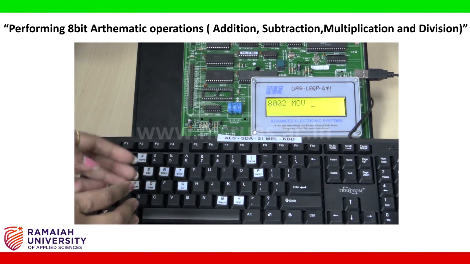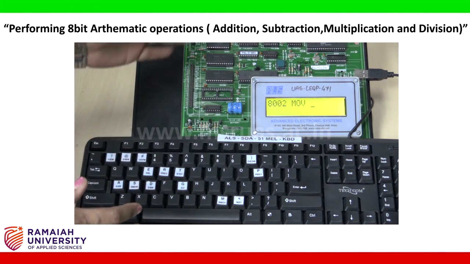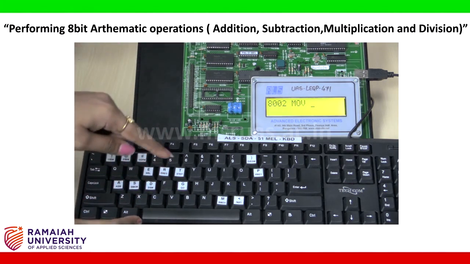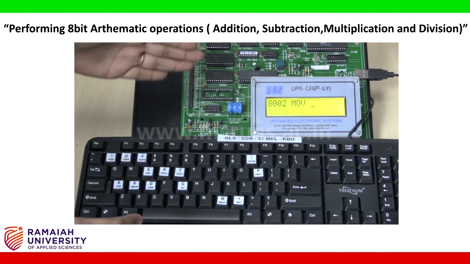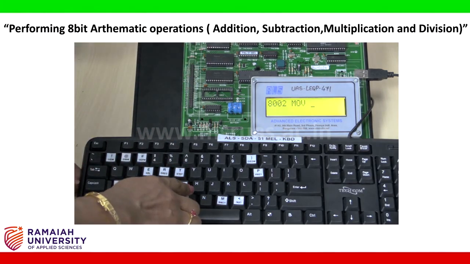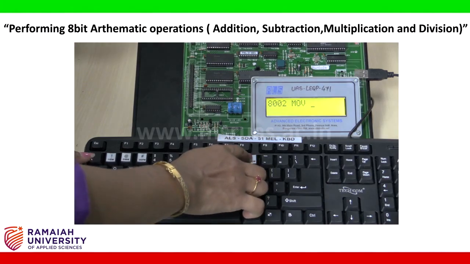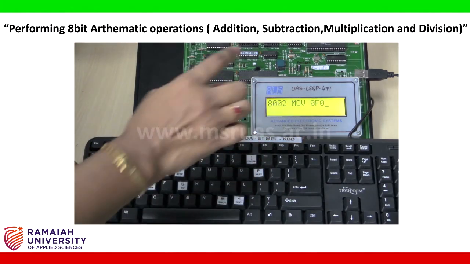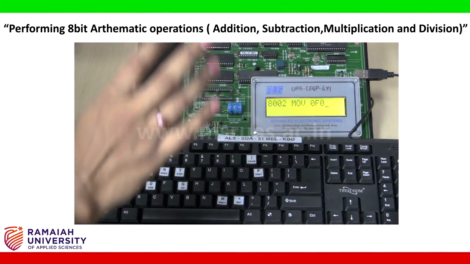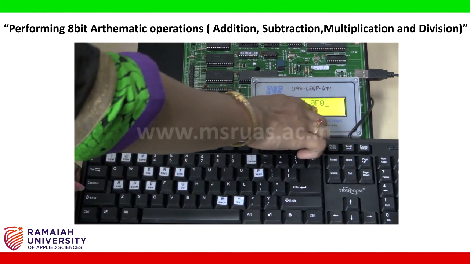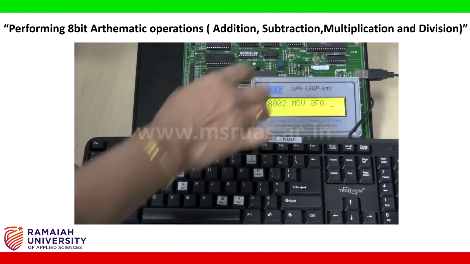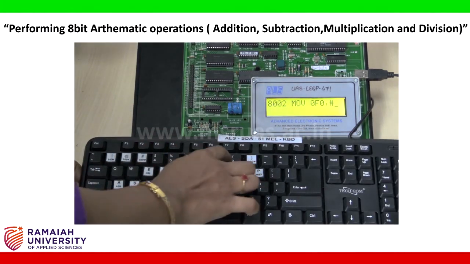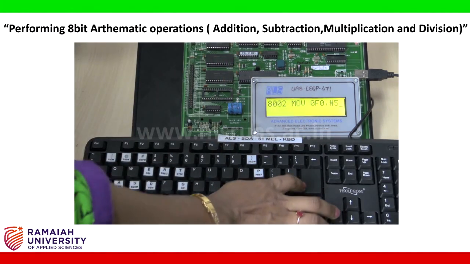There is no provision in the 8051 kit to give the register B directly. So instead of typing B, we should give its address, that is 0F0. 0F0 also means register B itself, which is the address of register B. So 0F0, #5.